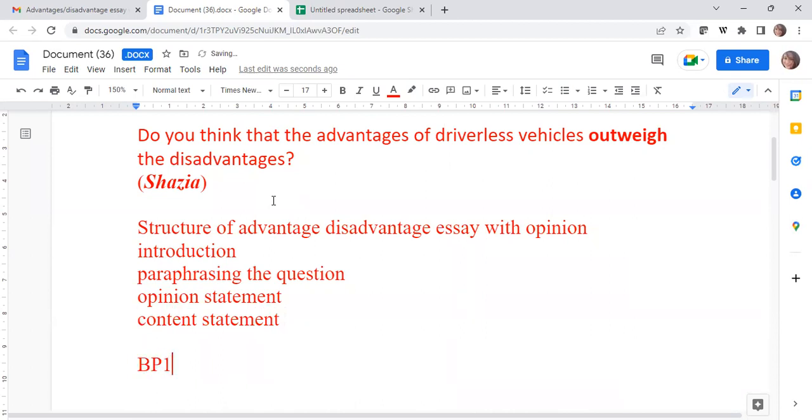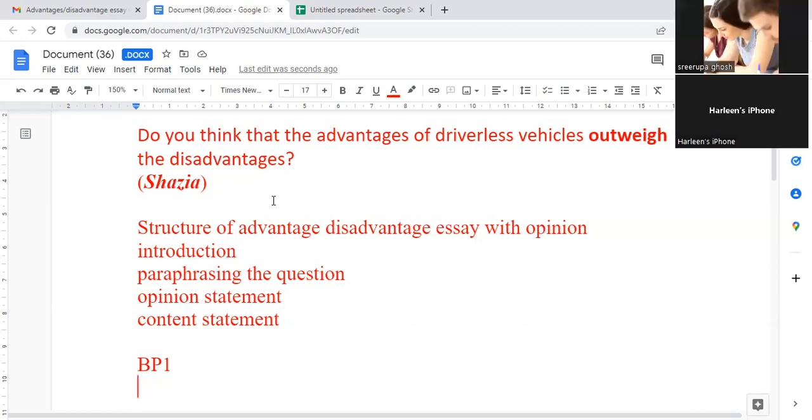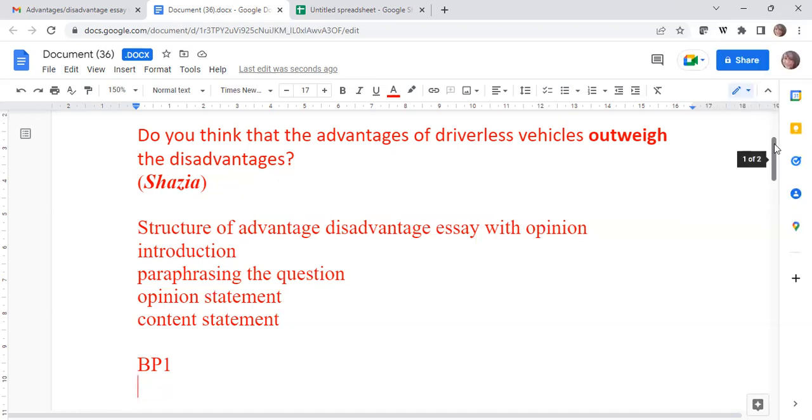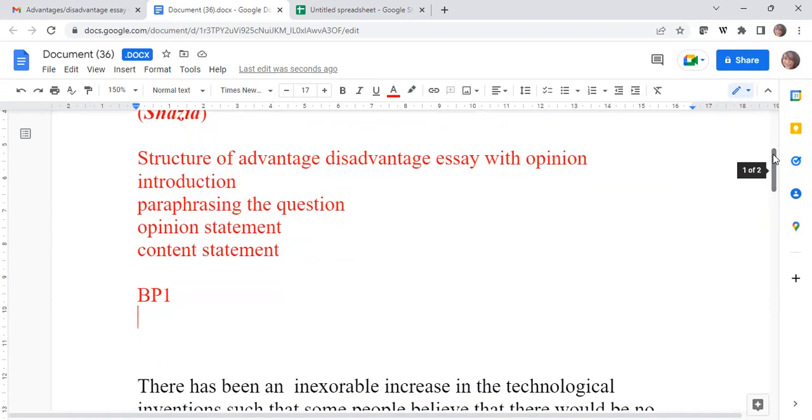Moving on to BP1. So Shazia, in BP1, what should be the content, your side or the other side? Good morning, ma'am. BP1, the other side, ma'am. So in an advantage disadvantage essay with opinion, and in a discussion essay with strong opinion, whenever you're taking any one side, make it a point that you are giving the other side in your BP1.